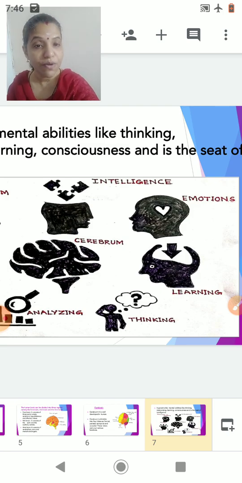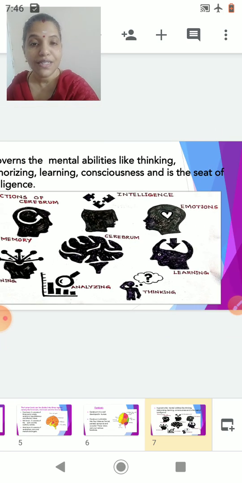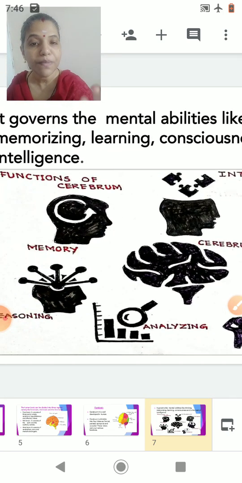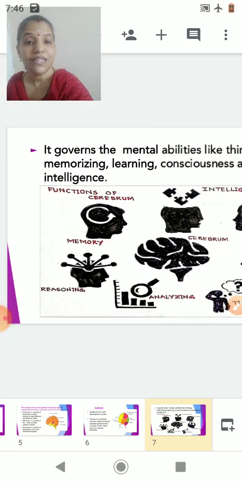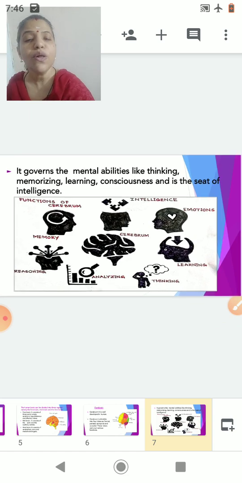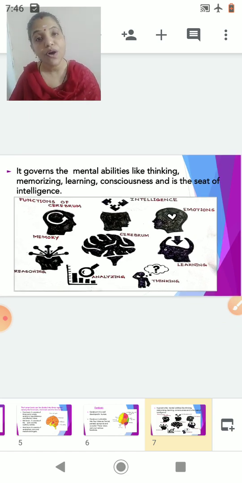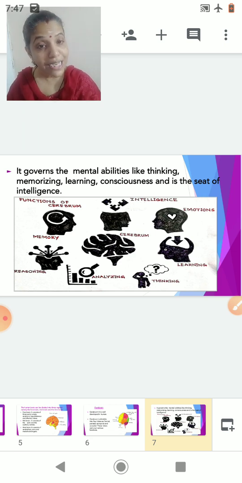It is responsible for thinking, for analyzing a particular data, for reasoning, and for memory. All these are nothing but the functions of the cerebrum. So the cerebrum is responsible for intelligence, emotions, learning, thinking, analyzing, reasoning and storing of memories.